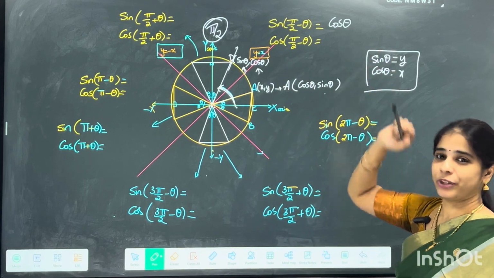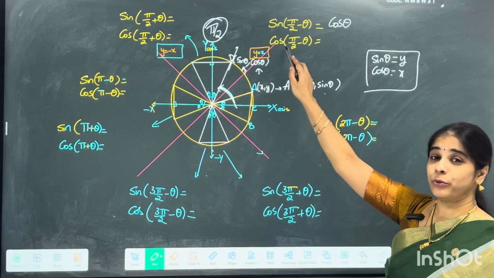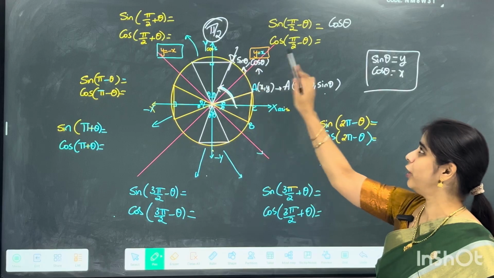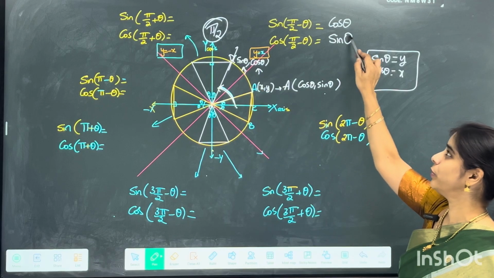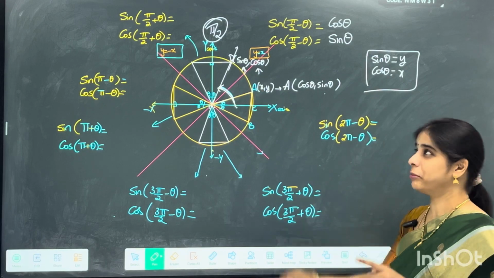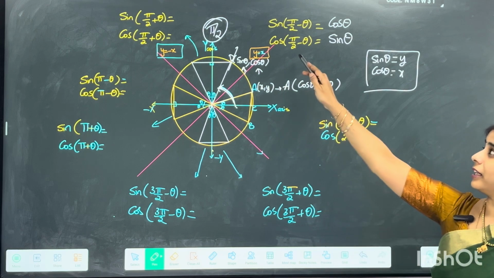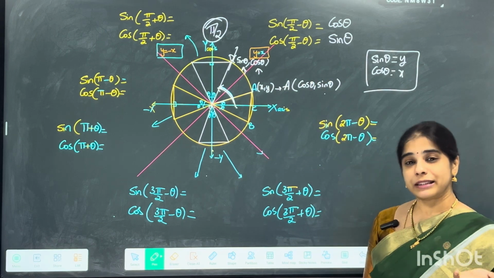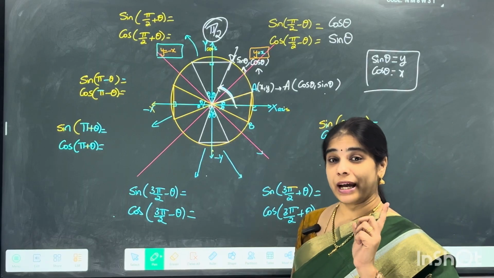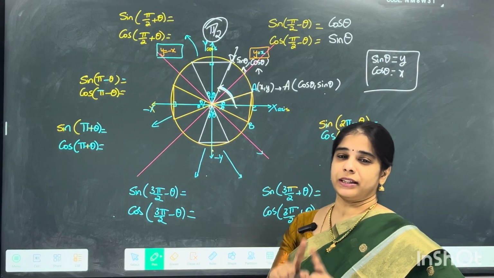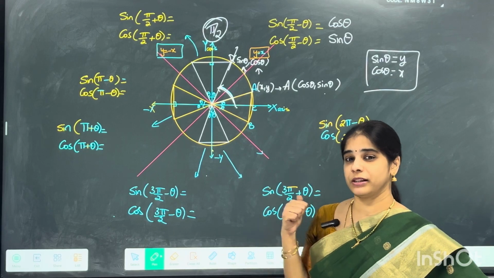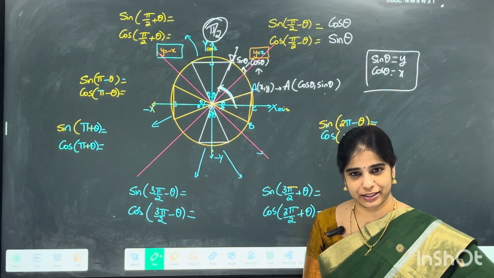Cos theta. Now, my question is regarding cos. Cos is always its x coordinate. What is its x coordinate? Sin theta. So, did you understand why sin of 90 minus theta is cos theta and why cos of 90 minus theta is sin theta? Even in your grade 10 trigonometry, you will observe that. But at that time, we will take the help of the trigonometric table and let you know about that. But this is the actual reason that you are going to understand here.